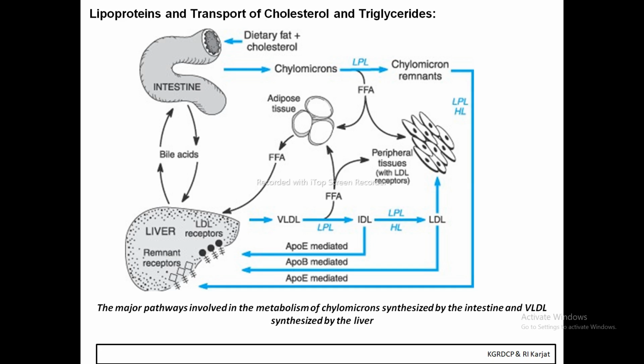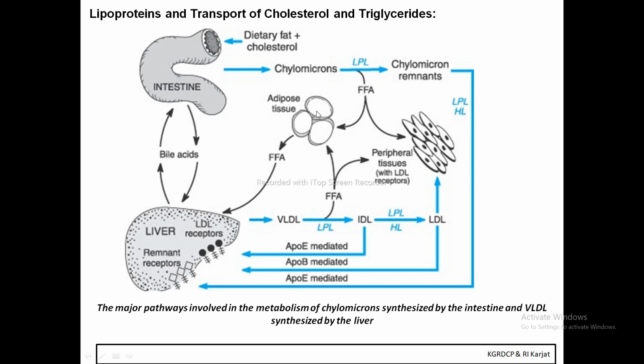Now the next one is the lipoproteins and the transport of the cholesterol and the triglycerides. If you check out this diagram, whatever I discussed regarding the lipoproteins, all the lipoproteins are degraded by the enzyme lipoprotein lipase into free fatty acids, and those free fatty acids are stored in the adipose tissues and various other tissues.